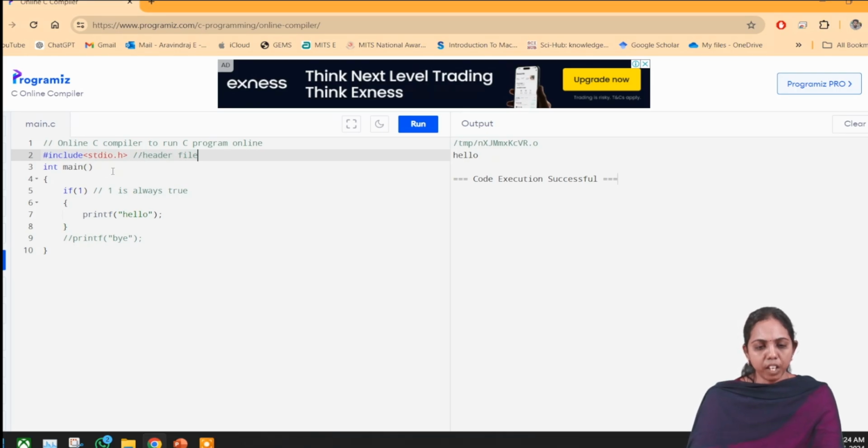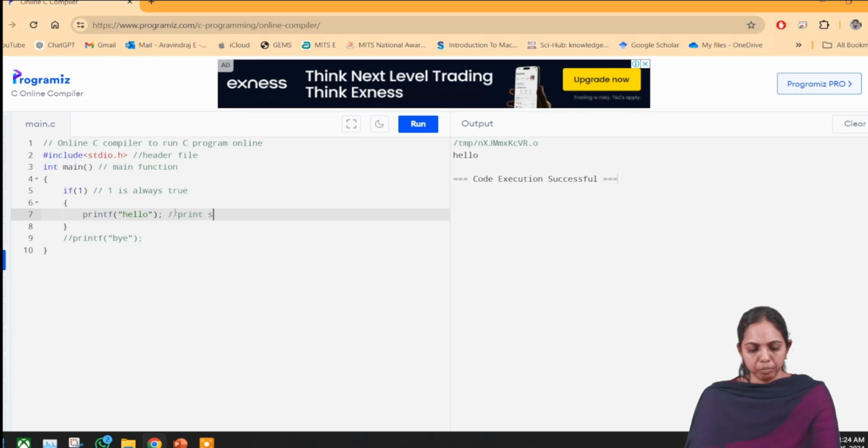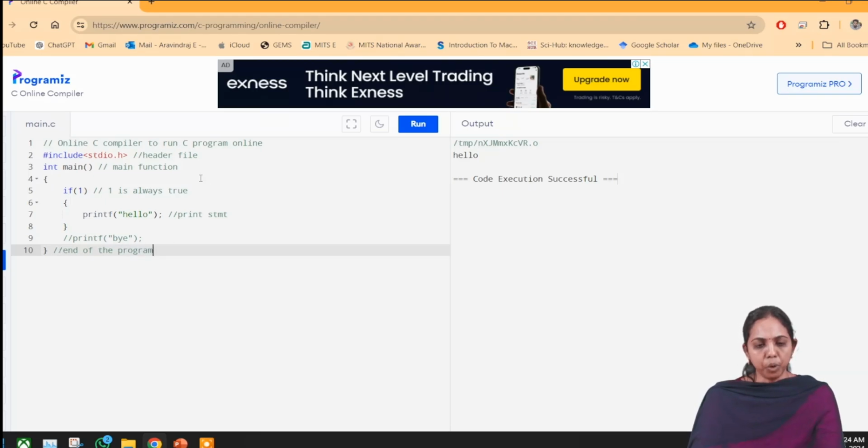This is a header file, this is the main function, this is the if condition, this is the print statement, and this is the end of the program. This is how it will be executed. So this is the header file and the int main function, and if(1) always represents true.